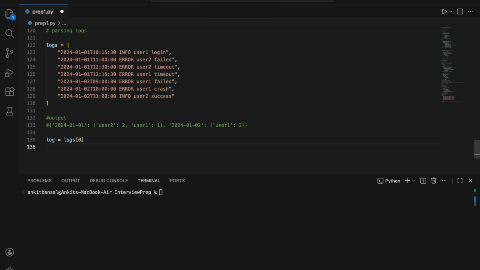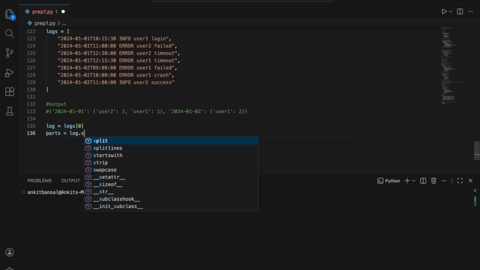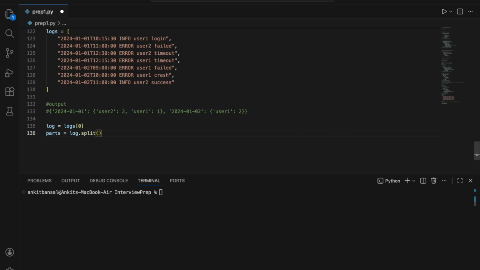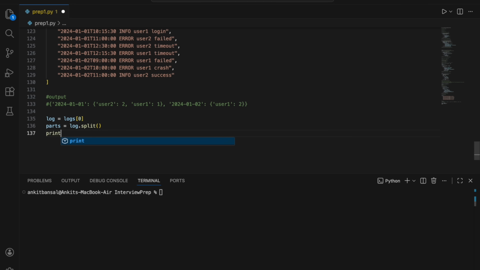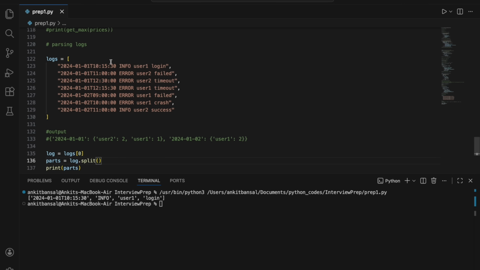Now I will say parts equal to log dot split, and I'll see what it will give me. Print parts. I'll run a loop later, but for now I just want to show you how to extract all of this. So I'm splitting. When I say split, by default it will split on white space. If you have a comma, you can give a comma here, that is, split based on comma.